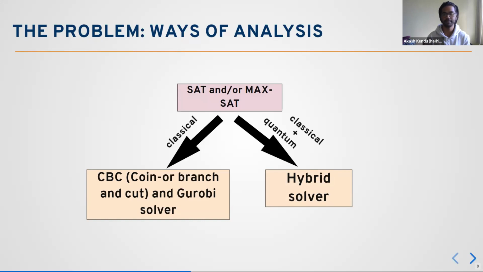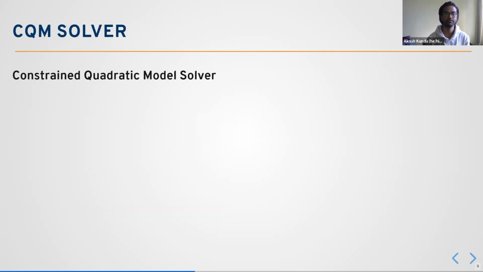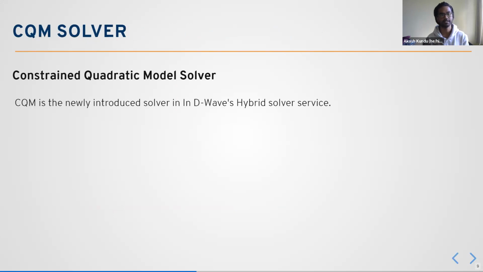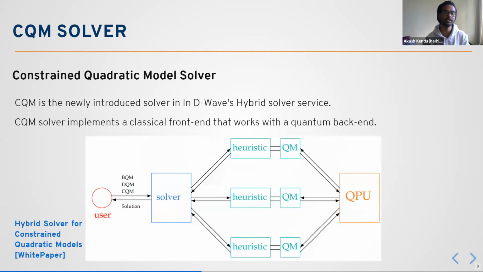And there are many hybrid solvers made available by the D-Wave company, and one of them is the CQM solver. CQM is basically the constrained quadratic model solver. And CQM is, as I told you, a newly introduced solver in D-Wave's hybrid solver service, along with DQM and BQM, which are the discrete quadratic model and binary quadratic model. So the CQM solver implements a classical frontend because it is a hybrid, and works with a quantum backend. And we talked about this hybrid approach, and this is basically the workflow which has been given in the white paper.